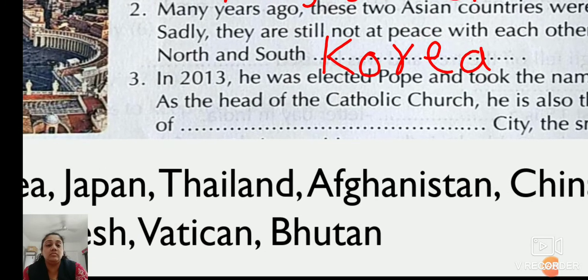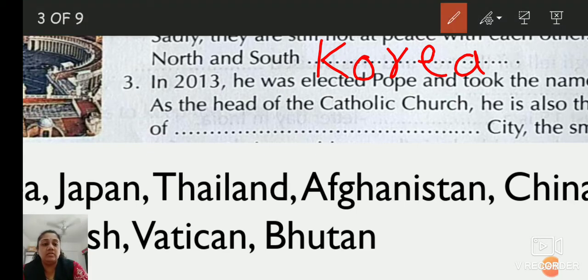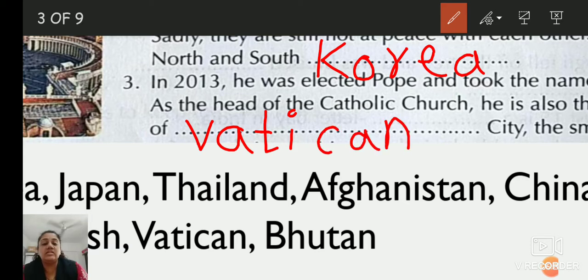Do you know? Yes, children, it is Vatican City. So write down Vatican City.